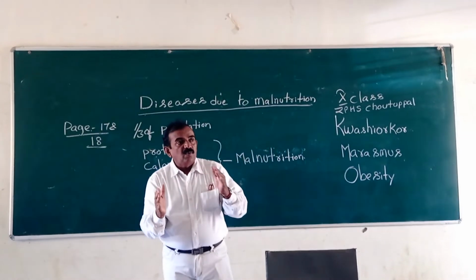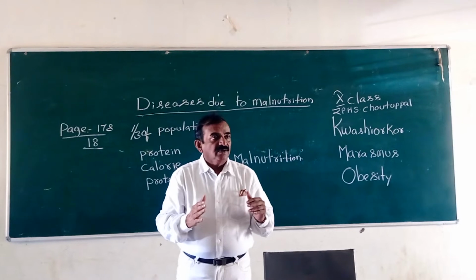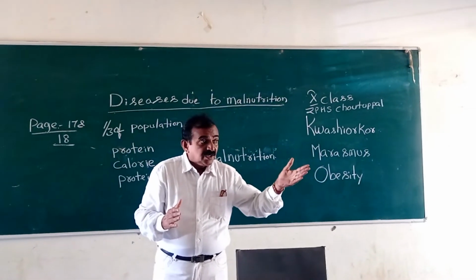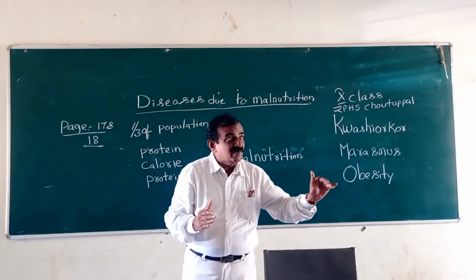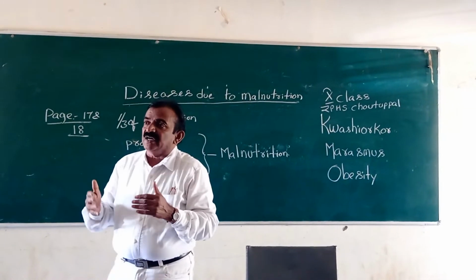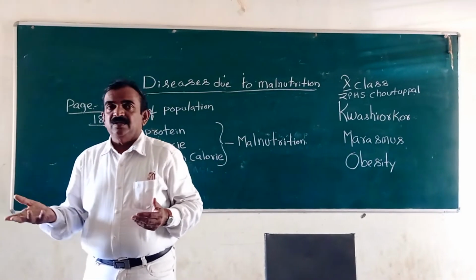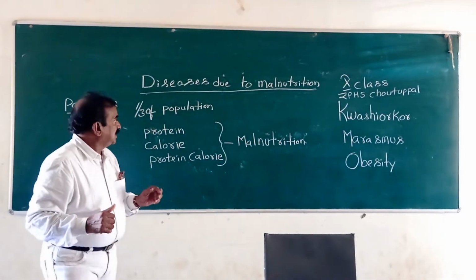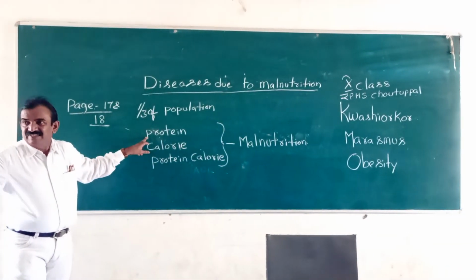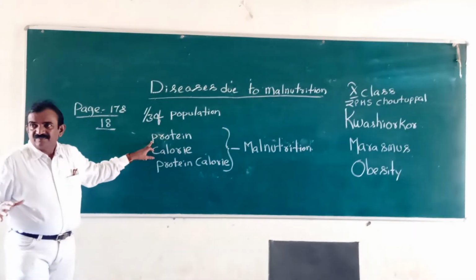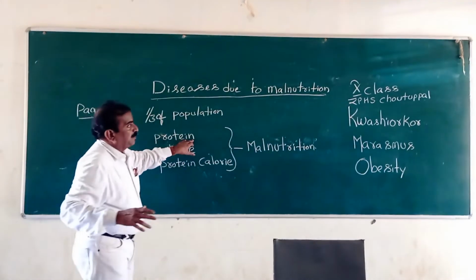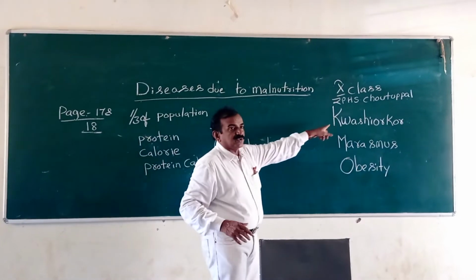So I am telling you what is protein malnutrition. Malnutrition means bad nutrition. Here, those people are not eating what? Proteins in their diet. And that type of nutrition is called protein malnutrition. They are not eating a sufficient amount of proteins. If they are not eating proteins, people may get a disease that is called kwashiorkor.